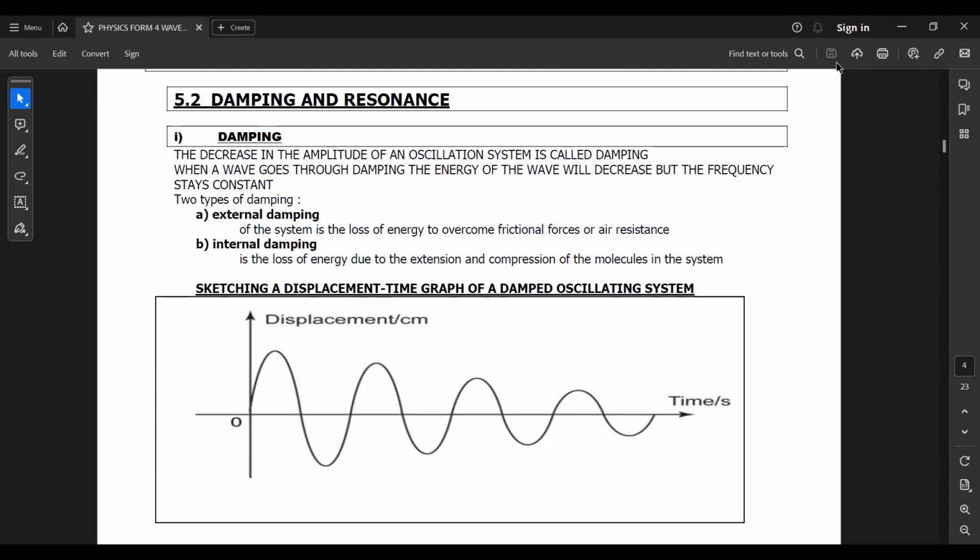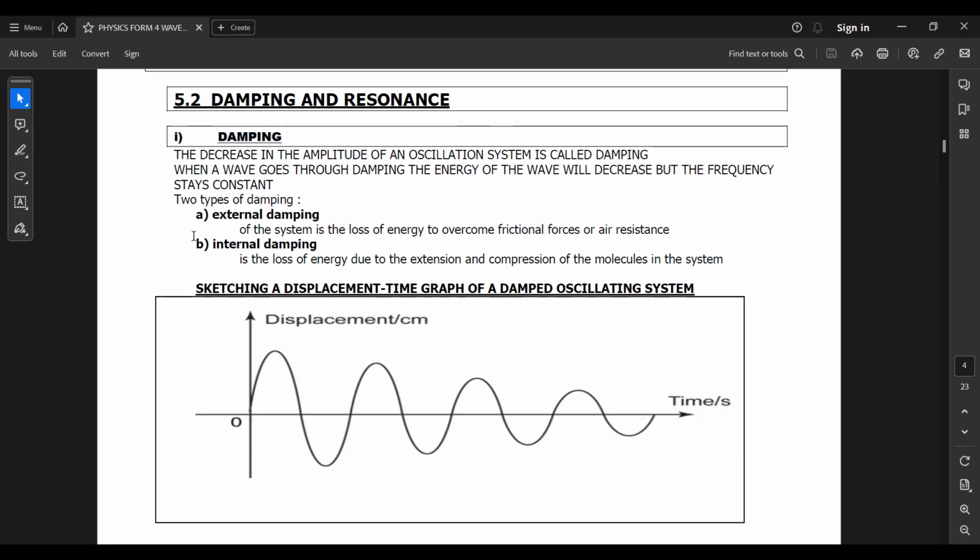Two important things here. As a wave propagates, any wave moving from one point to another, even a non-progressive wave, will undergo loss of energy. Due to loss of energy, the wave amplitude will decrease. This process of loss of energy we call damping. What is damping? Damping is loss of energy.